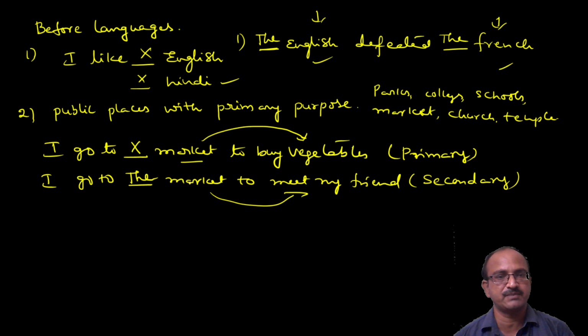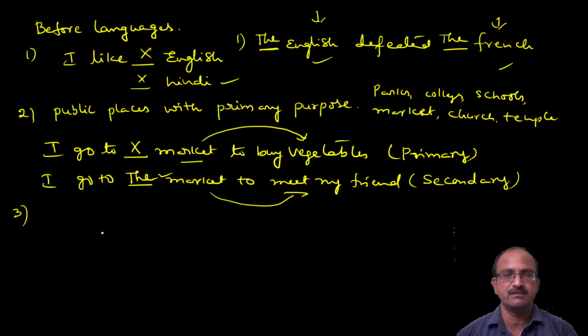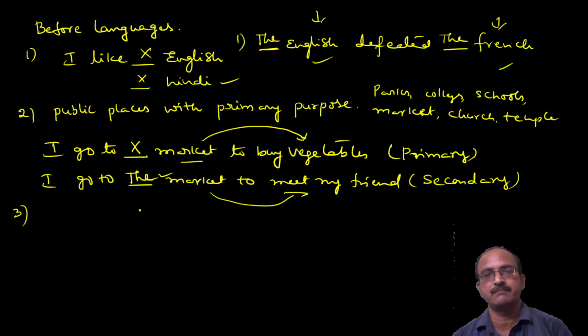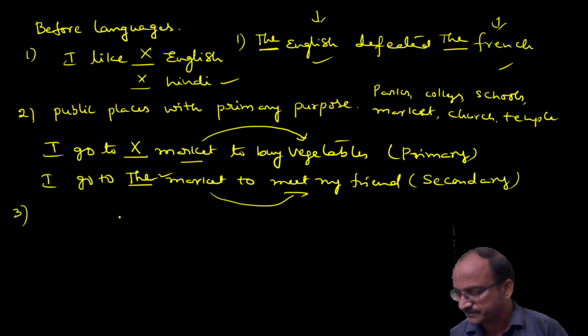The primary purpose of market is vegetables. College primary purpose is to study. Understand? So here that is a secondary purpose, so I can use the definite article the, but in the primary purpose sense we should not use any article. So you can understand this point. Primary means the main purpose of the place, especially public places.